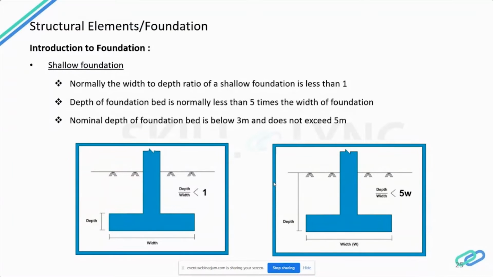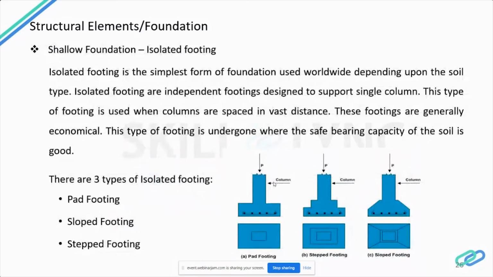If the soil is very bad, then we go with another type of foundation. We don't go with isolated footing. We don't go with shallow foundation. We go with either pile or raft, any kind of foundation. So now it is the isolated footing.